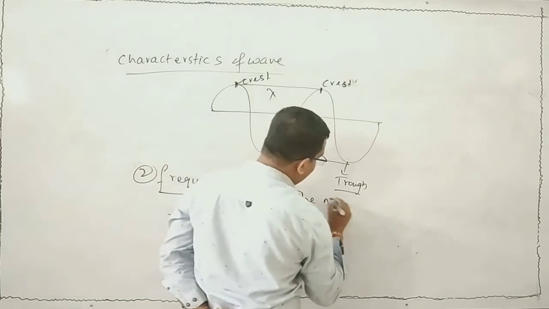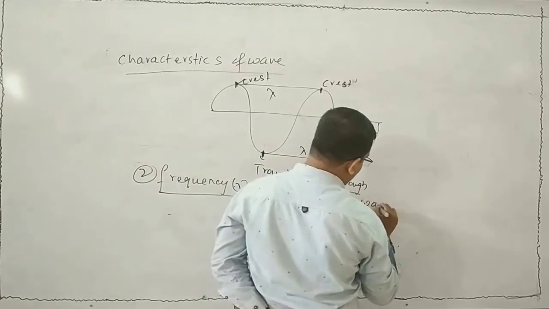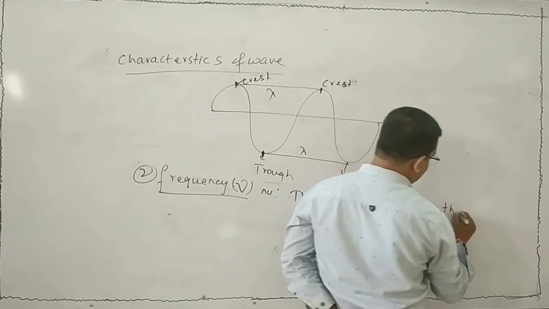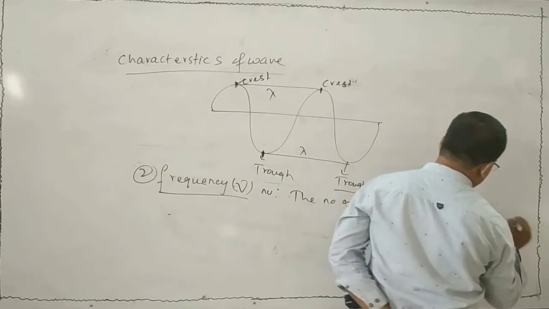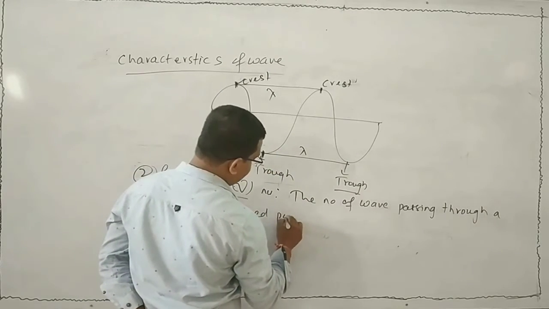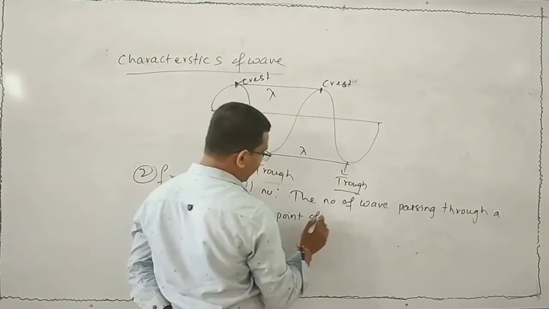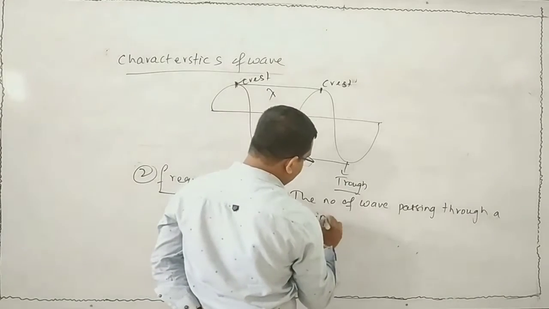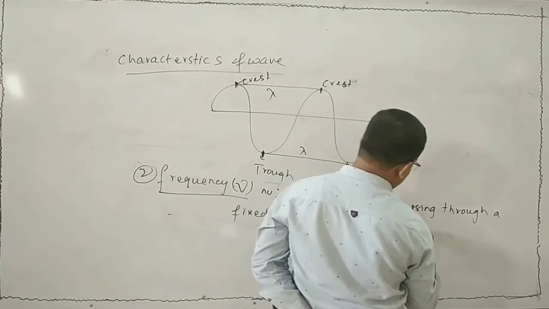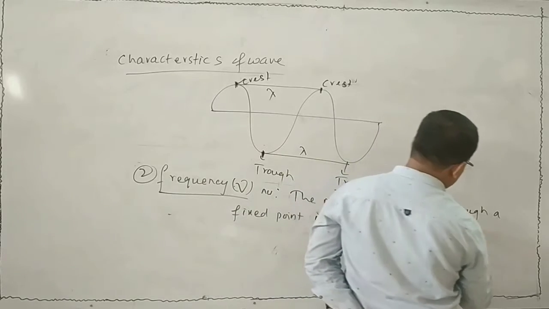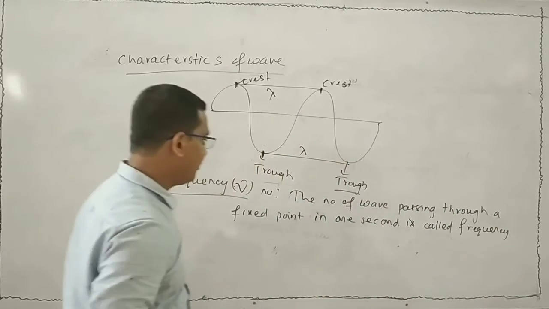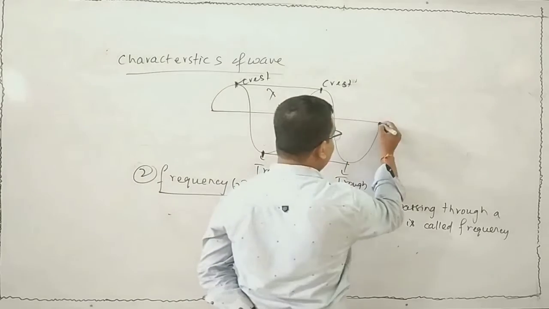The number of waves passing through a fixed point in 1 second is called frequency. Suppose we take this point.